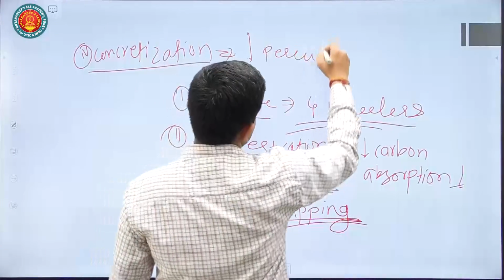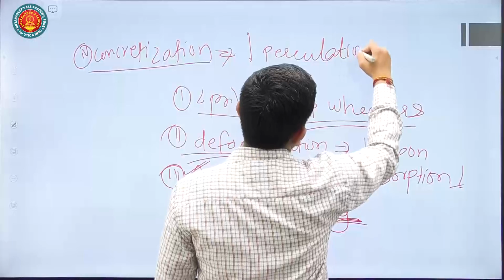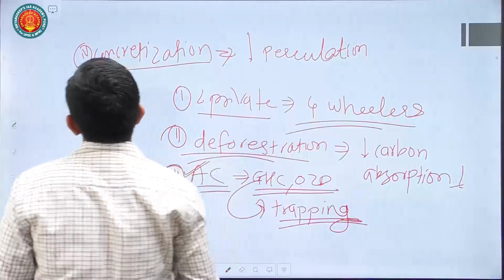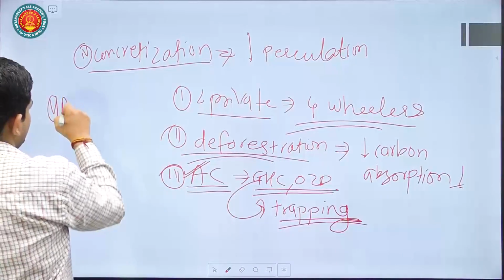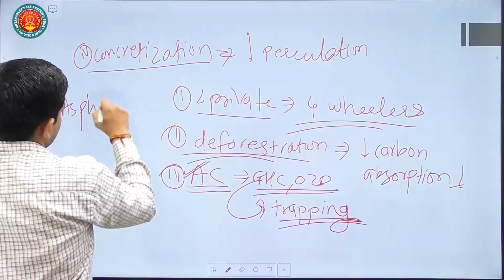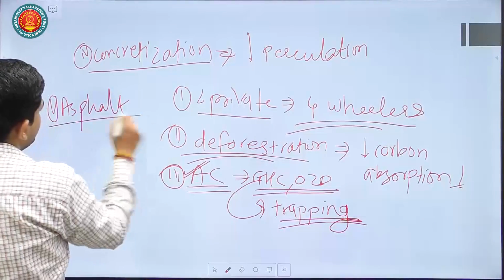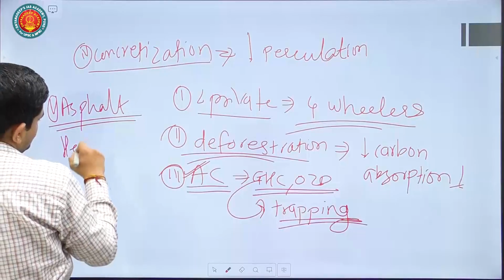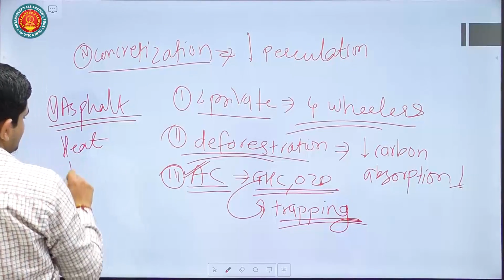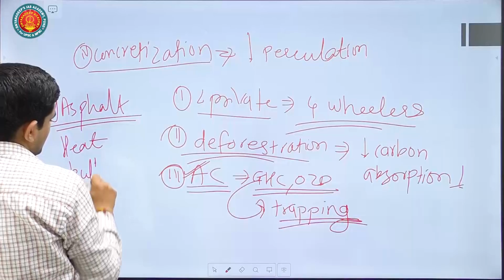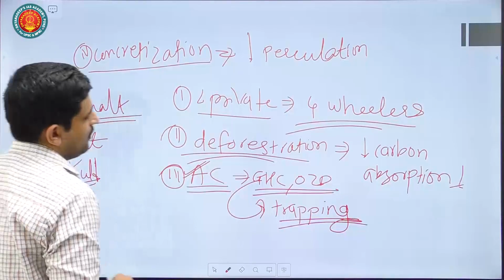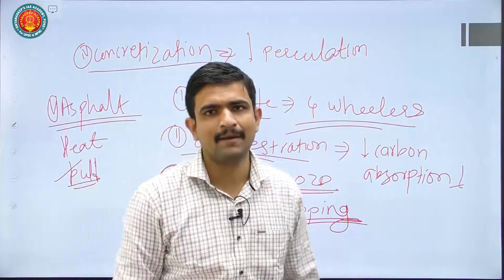Percolation of water has been reduced to a greater extent. We have been using material like asphalt, which is considered to be highly heat absorbing material. We are using that in our building construction. That is another reason for why the urban heat island effect is happening.